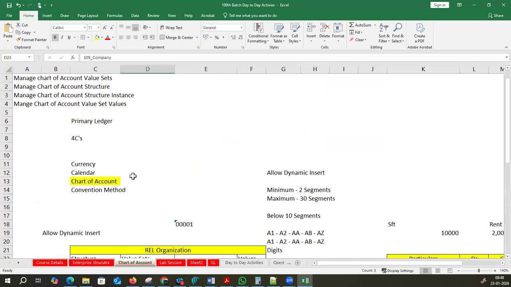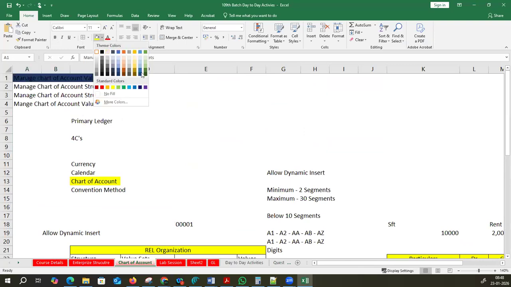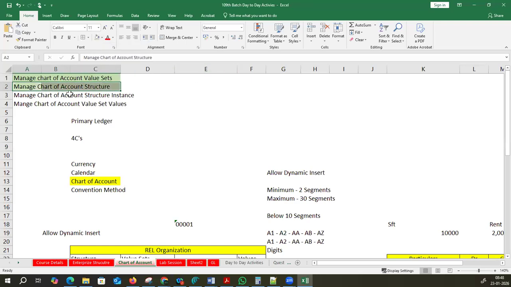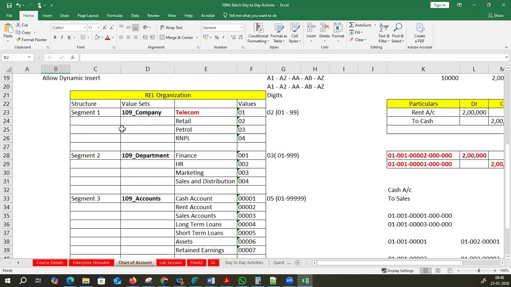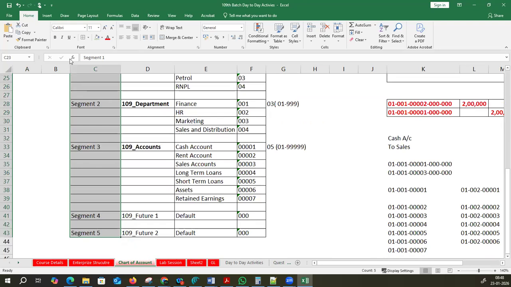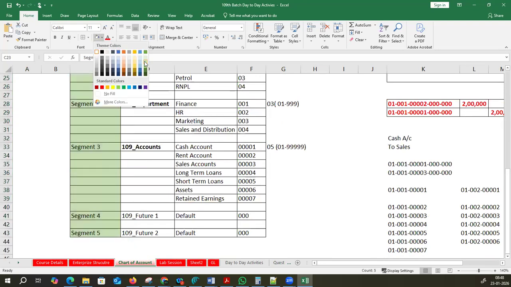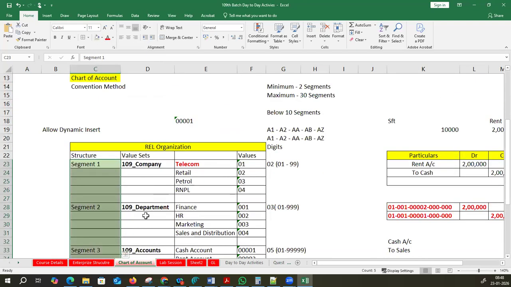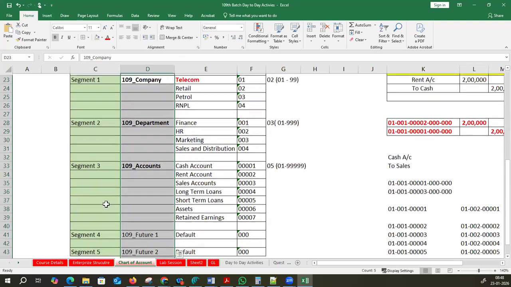So the next step: first one is chart of account value sets. Yes, this is ticked. We completed this. Now, structure. What are we supposed to do? We have to give a structure, by giving the segment naming. If I give a name to these segments, then all these companies will also follow the same segment.